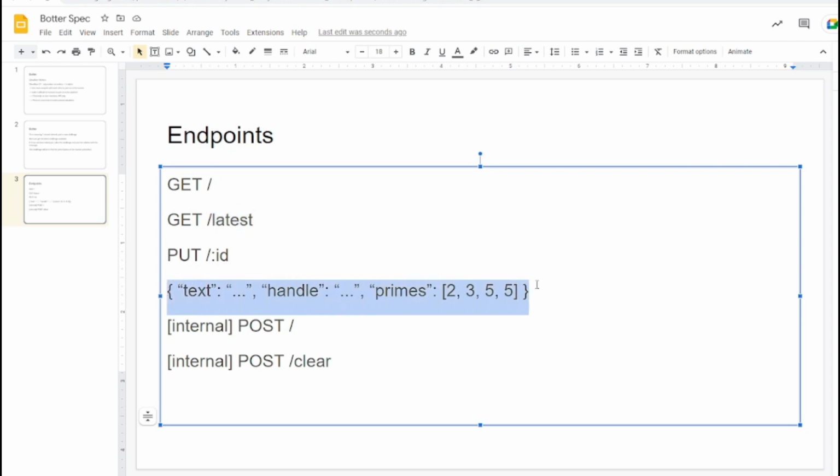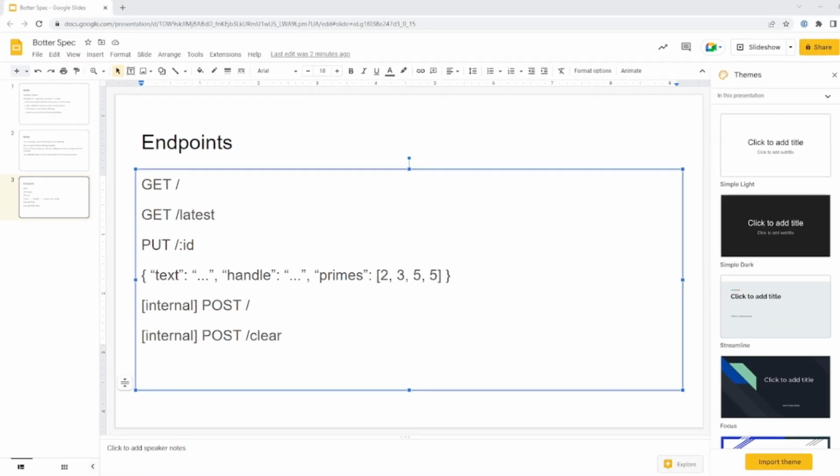And the payload will probably look something like this. I'm thinking a text for the message, handle for like a Twitter handle or something. And primes will be an array of all the prime factors. And then internally, a post to post a new challenge, and a post with a /clear to just completely clear out the entire database table as just a protection mechanism. All right, let's go ahead and start coding.